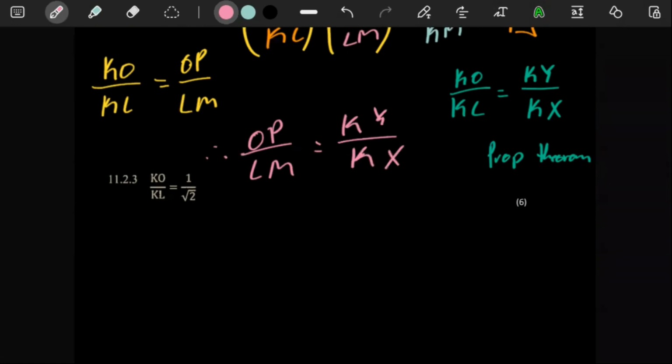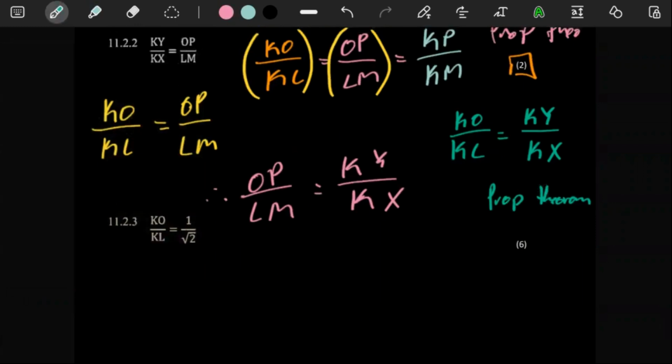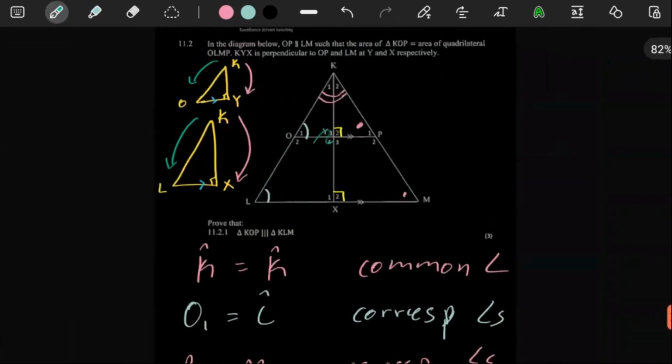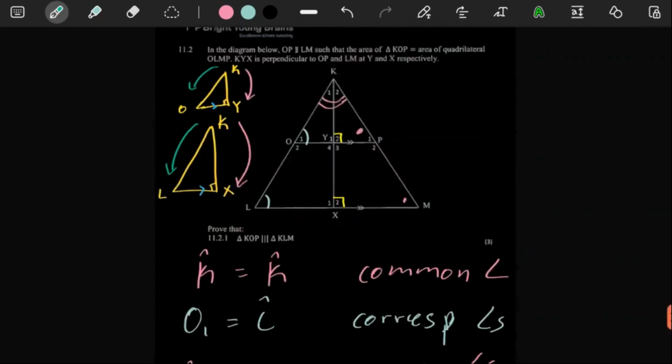That's why this question is just a 2-mark question, because we really don't have to overthink anything. We said it's similar because of the proportionality theorem, and we can just add here OP is parallel to LM. And then we are good to go.